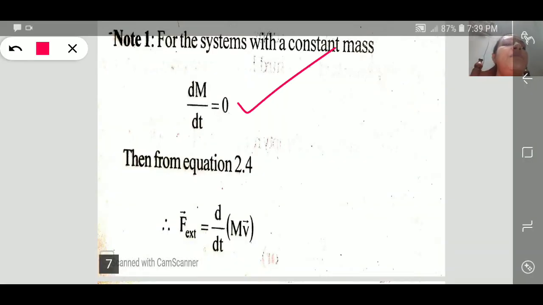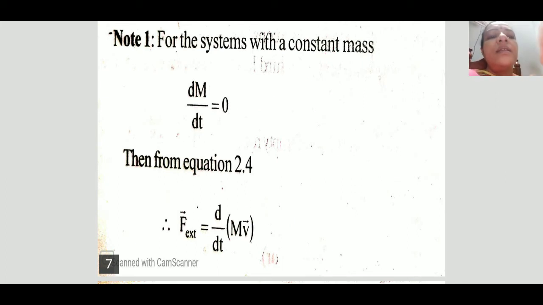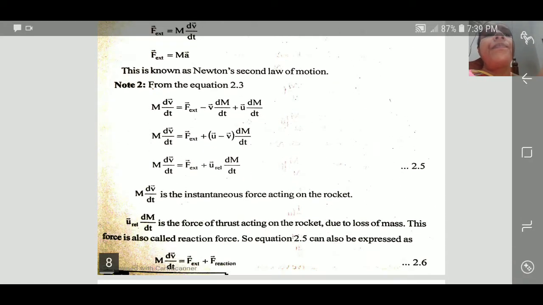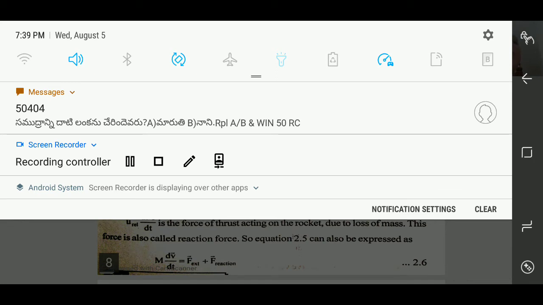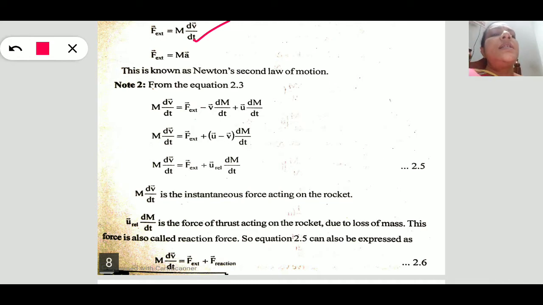So if dm by dt is equal to 0, the equation converts into: the external force acting on an isolated mass system is nothing but d by dt of mv. This again we can write as m dv by dt, which is nothing but ma. So this is already a well-known equation, that is Newton's second law of motion.